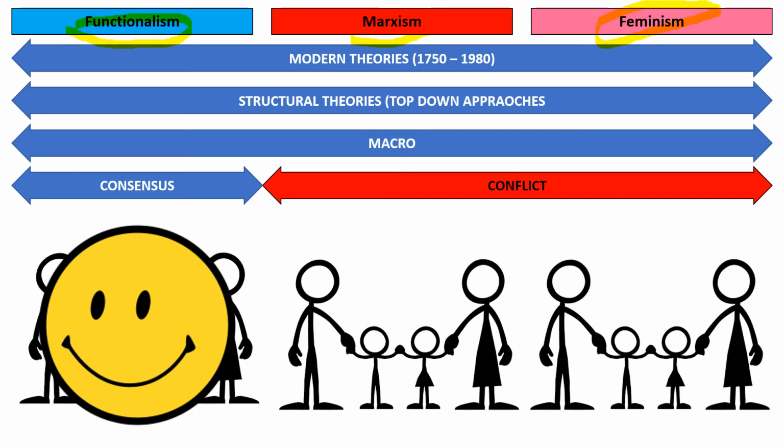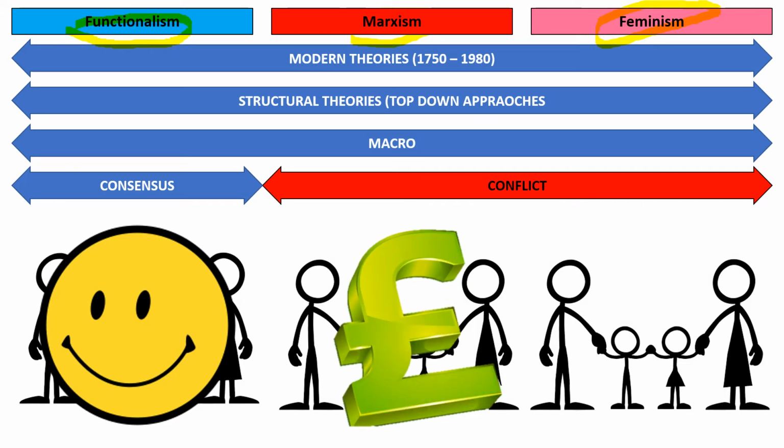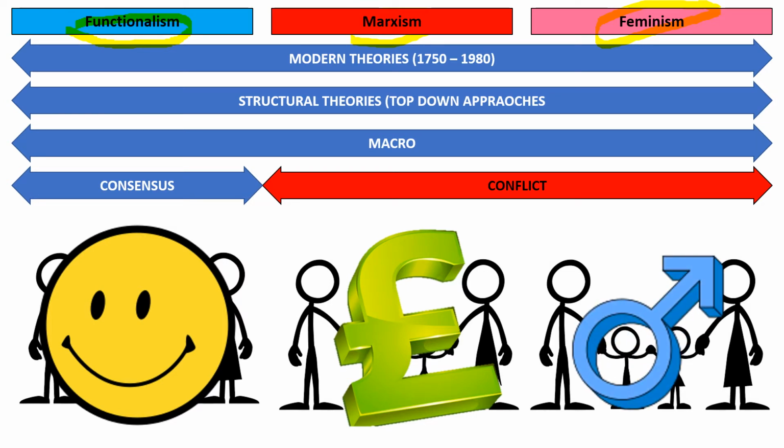Within Marxism, it's capitalism that is the main beneficiary of the nuclear family, and as you would have guessed, within feminism, patriarchy is the main beneficiary. So although these theories have some common ground and some common ideas, there are some key differences between them. That's what we're going to explore in this short session.